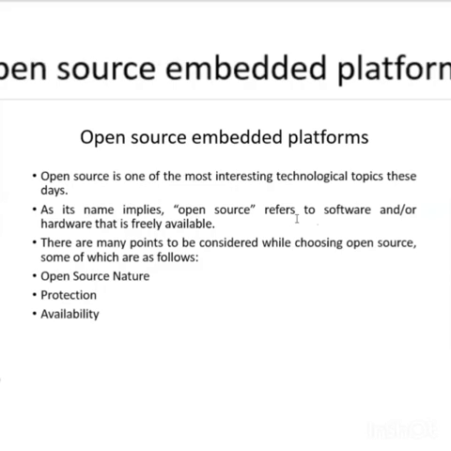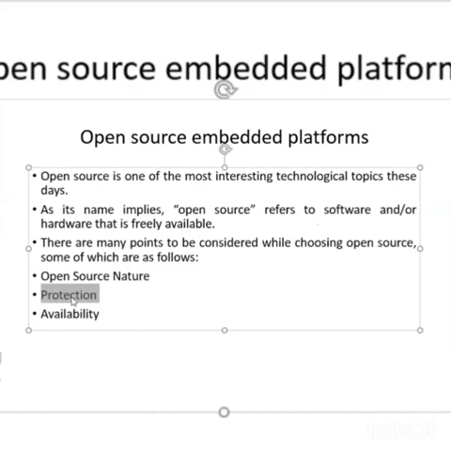And this embedded platform is open source. It means it is a free license copy and it can be used by anyone. As it is a free license copy, there are some advantages, but we also have to take care of protection. If an unknown person who is not aware of that embedded platform uses it and makes some changes, then unknown bugs will come. This open source is available for all operating systems. That's why we call this embedded platform Arduino open source.